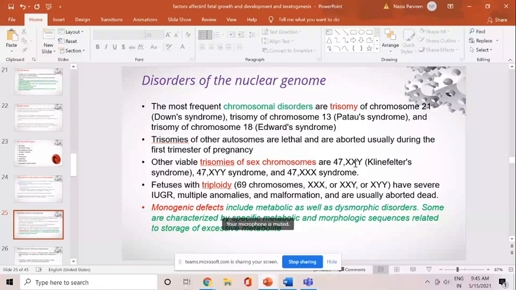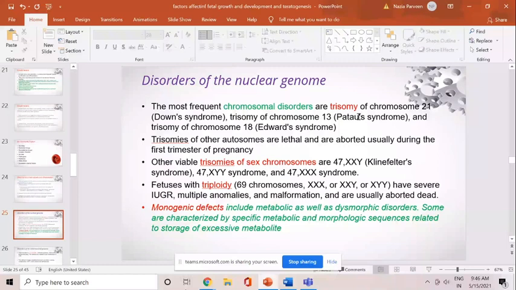47,XXY, where there is one extra X chromosome, which is known as Klinefelter syndrome. There is an extra Y chromosome in 47,XYY syndrome, and 47,XXX is triple X syndrome. But we are putting the emphasis on the fact that one is the sex chromosome and the rest are autosomal chromosomes. Out of the autosomal chromosomes, only three syndromes are important when the trisomy occurs, where the baby can survive and result in a viable fetus at birth. If we exclude these, the other trisomies are lethal.